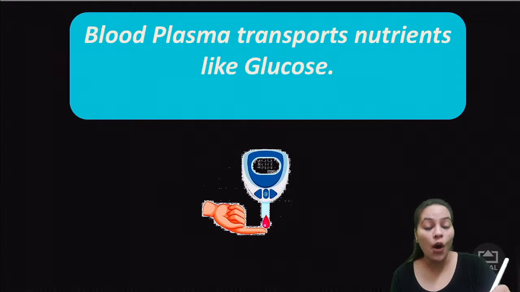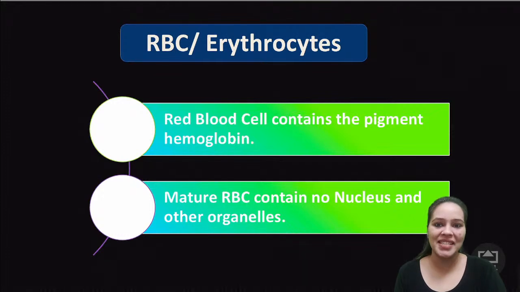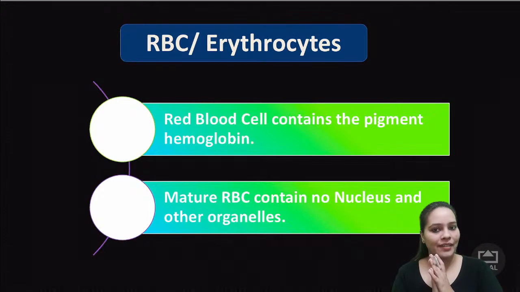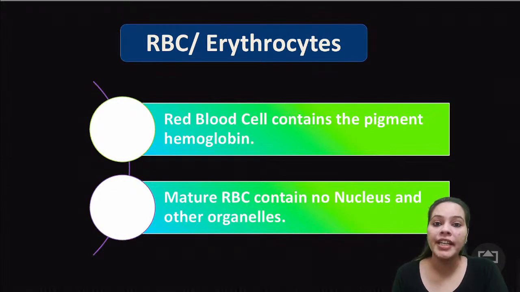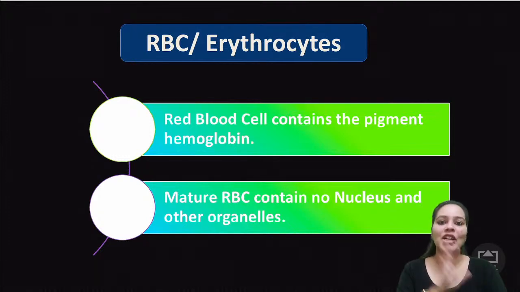Okay? Let's move forward with the main components which are floating inside it, that is your erythrocytes. Erythrocytes or RBC, that is red blood cells, it's one and the same thing. First of all, red blood cells contain a pigment called hemoglobin. अच्छा, अब एक क्वेश्चन आता है, how does our blood look red in color? Red color से कैसे दिखता है? क्यों दिखता है? इसीलिए दिखता है because there is a red color pigment present called hemoglobin, which is floating inside our body. So that's a red color pigment called hemoglobin जो red color देता है हमारे blood को.